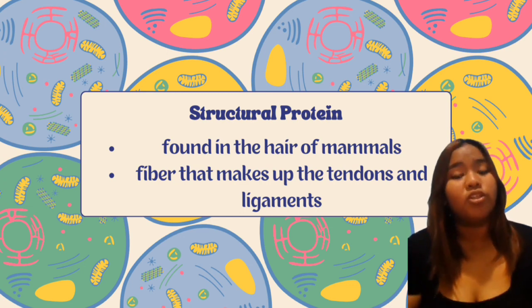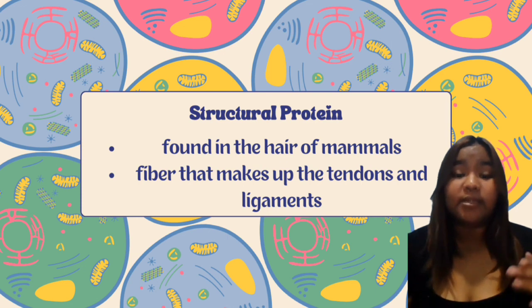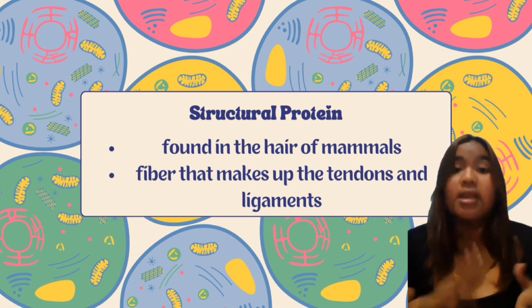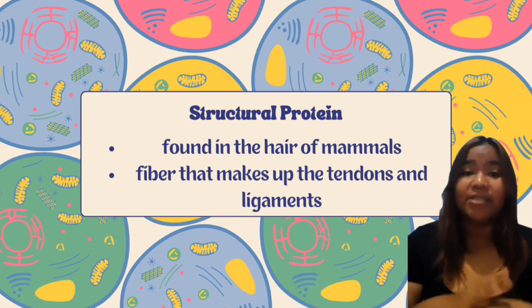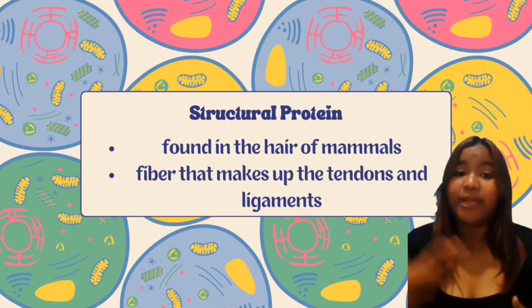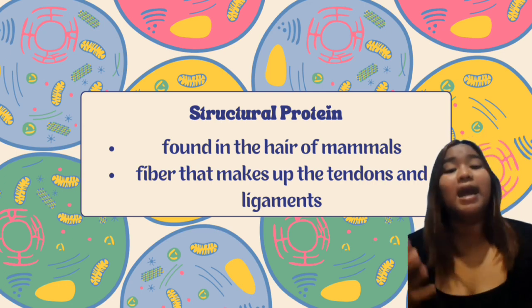One well-known structural protein is collagen, which forms a strong fibrous matrix in connective tissues like skin, tendons, and bones. This collagen network imparts resilience and elasticity to tissues, ensuring that they can withstand mechanical stress and maintain their structural integrity.